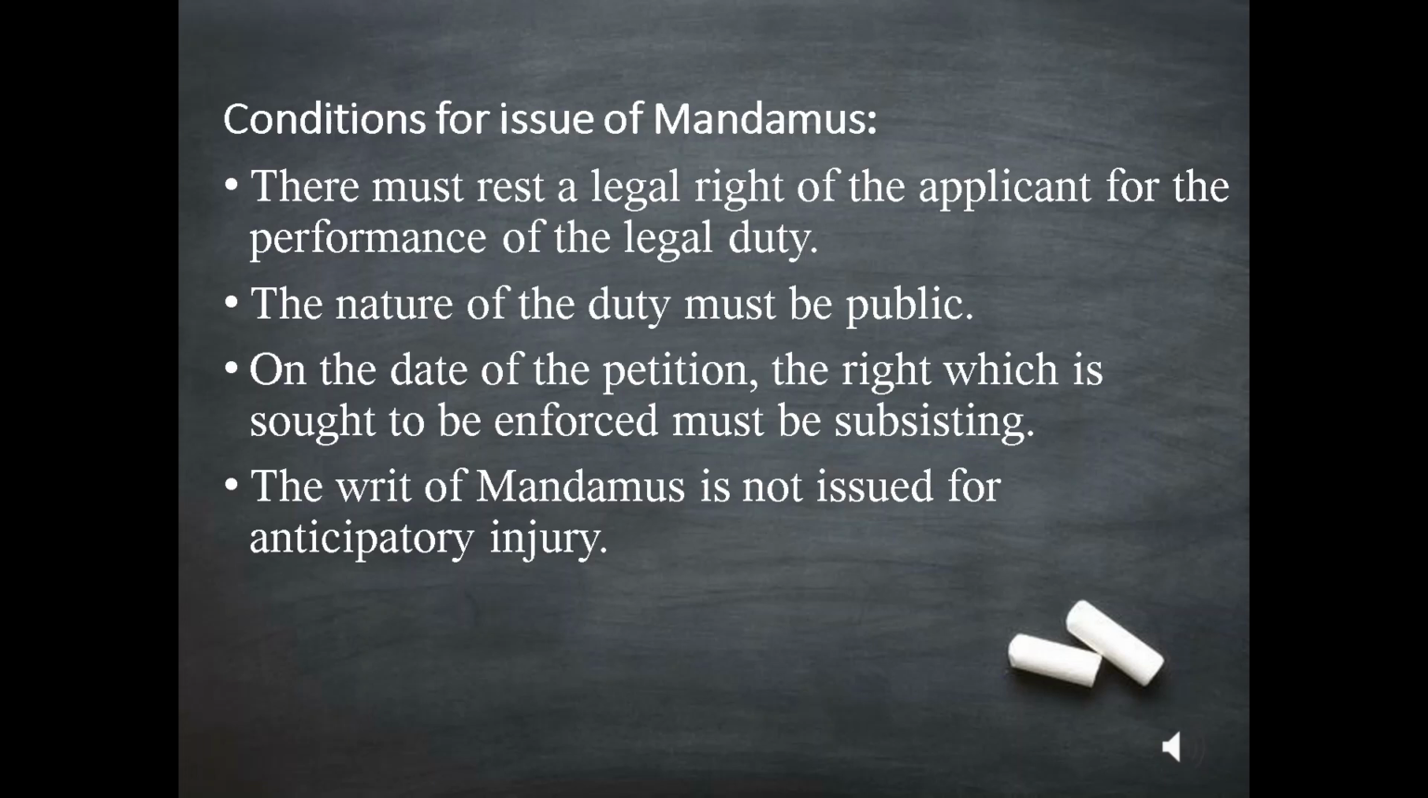A. There must rest a legal right of the applicant for the performance of the legal duty. B. The nature of the duty must be public. C. On the date of the petition, the right which is sought to be enforced must be subsisting. And D. The writ of mandamus is not issued for anticipatory injury, which means a predicted injury.